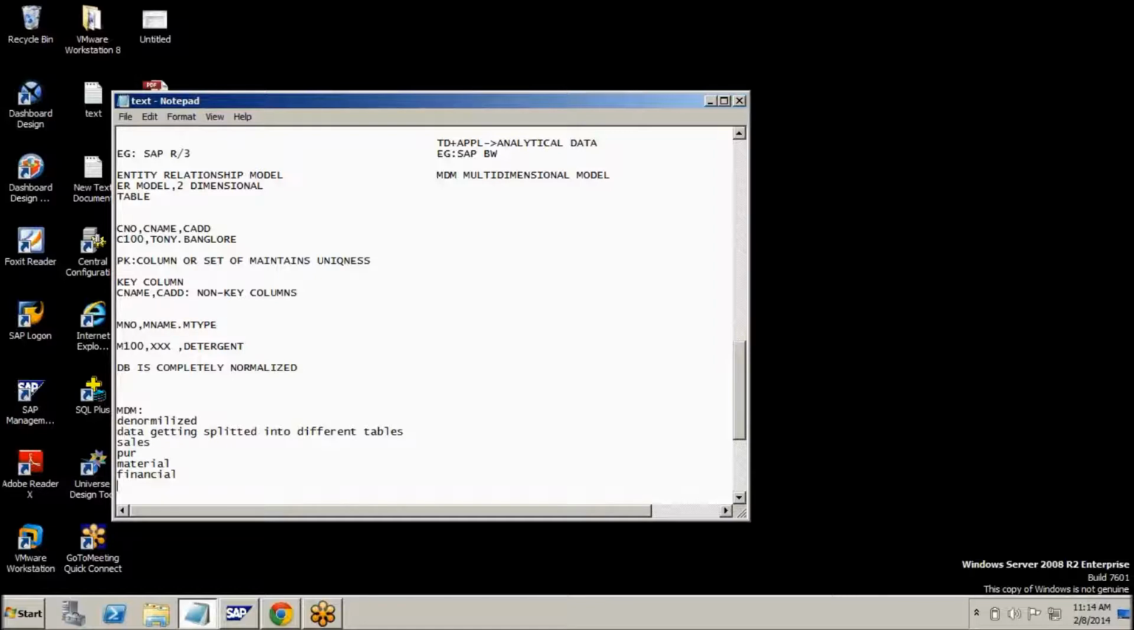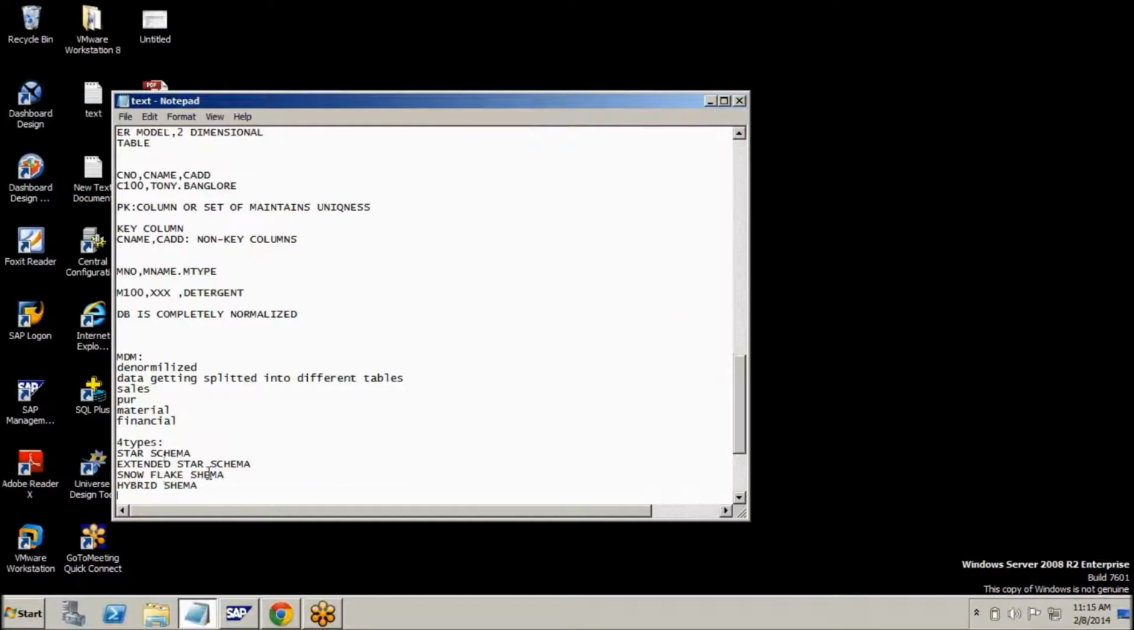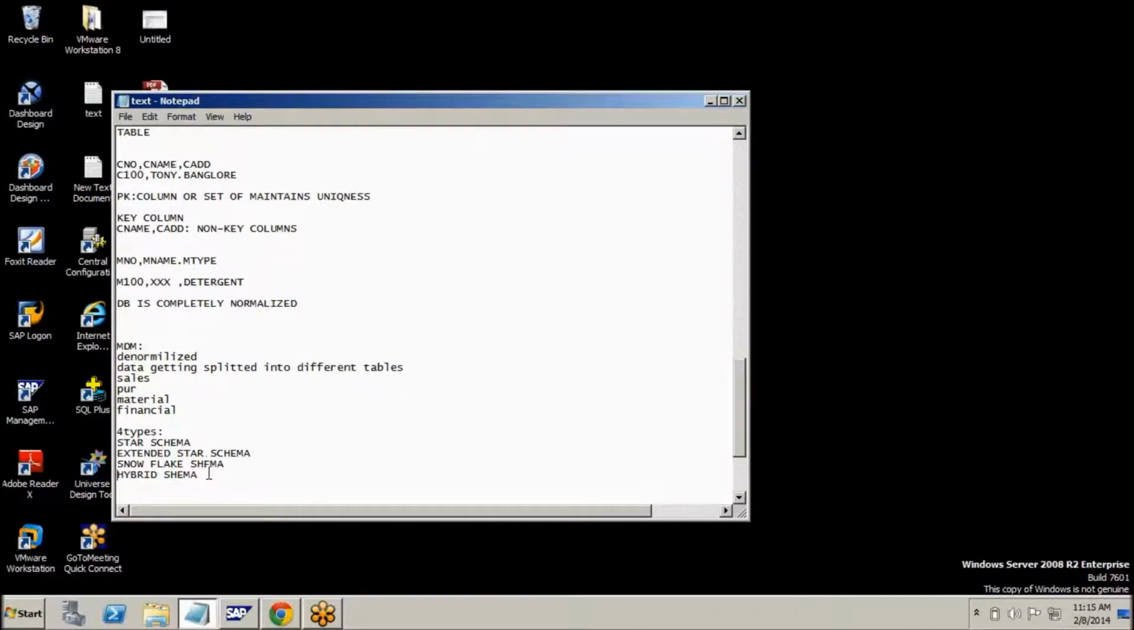In the OLTP system, all the data is completely normalized, that is, all the data gets stored in a single table. But here, data gets split into different tables, so that you can easily go for reporting purposes. Next, MDM again has 4 types: one is star schema, one is extended star schema, one is snowflake schema, one is hybrid schema.